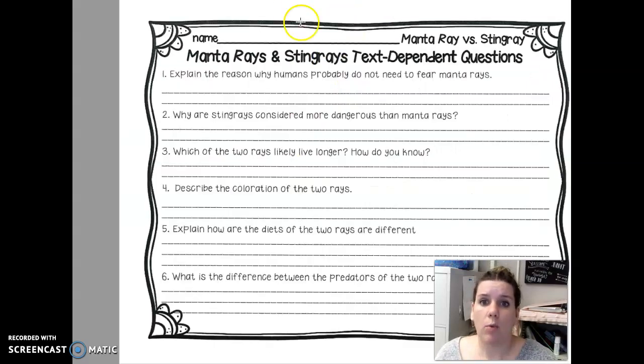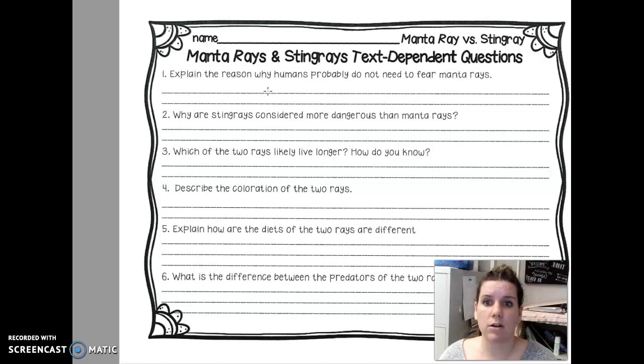Then what you're really going to work on is these text-dependent questions. So number one says, explain the reason why humans probably do not need to fear manta rays. My big thing here is these questions are relatively easier. They're coming right from the text. They're things that you can definitely pull out. What I want you to make sure that you're doing is writing with complete, well thought out sentences. Do not just write, they don't need to fear them because they're nice. I want to see something like, humans probably don't need to fear manta rays because.